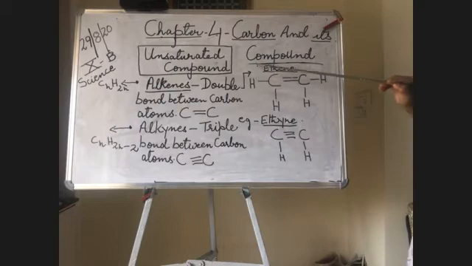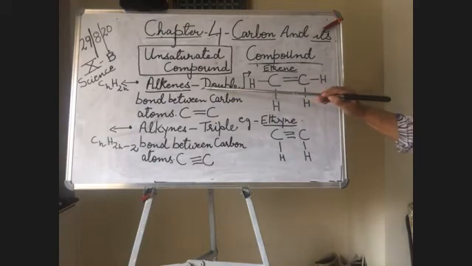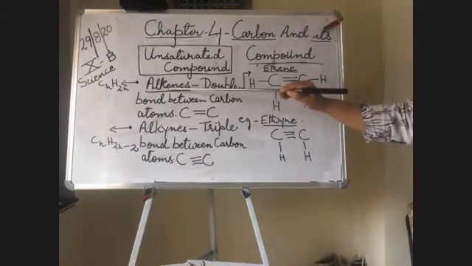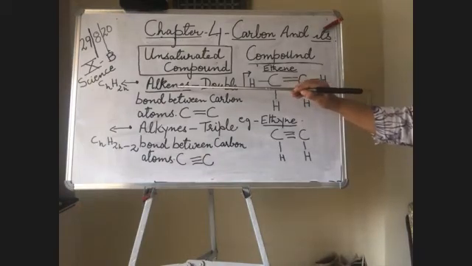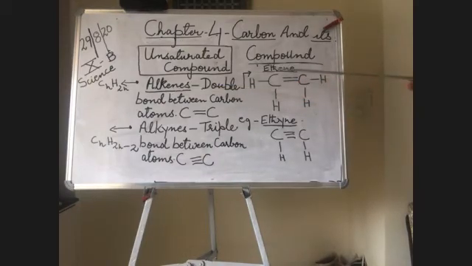Okay? Then the other part of the name consists of the type of bond that is present. So here you are seeing that the type of bond between carbon and carbon atom is a double bond, and therefore this is of the alkene variety. So you will end the name by using the suffix "ene" from alkenes. So you have added "ene", and therefore the complete name of this compound becomes ethene.